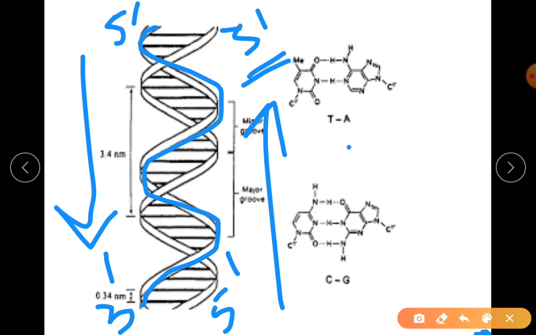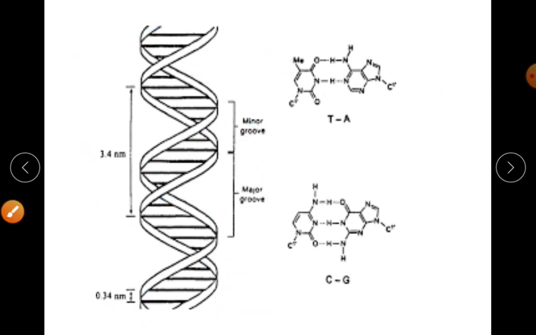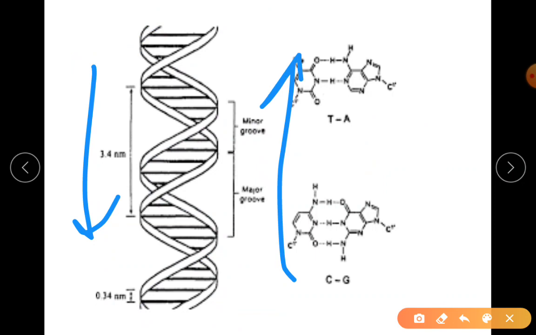So remember, 5' to 3' is the direction of reading. Okay, direction of reading. We say 5' to 3' and all. So that is how it is easy for us to remember, to say, to explain. So these two are anti-parallel. When I say anti-parallel, one runs down, one runs up.